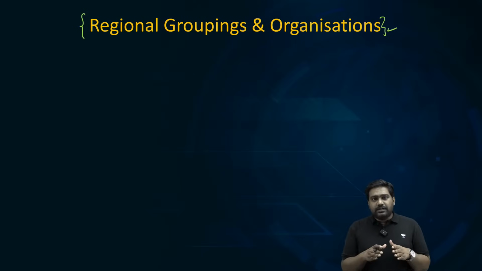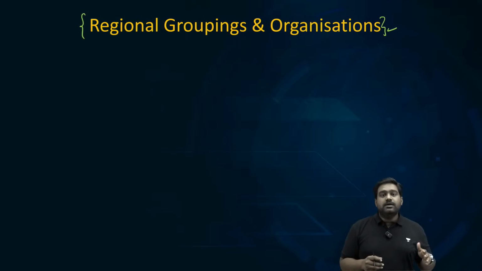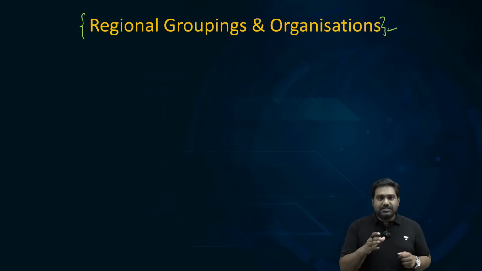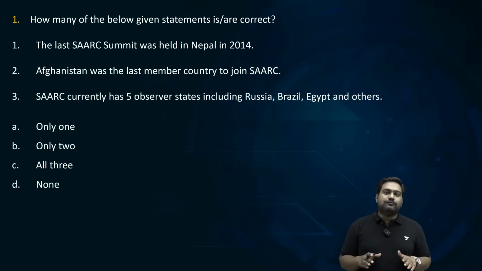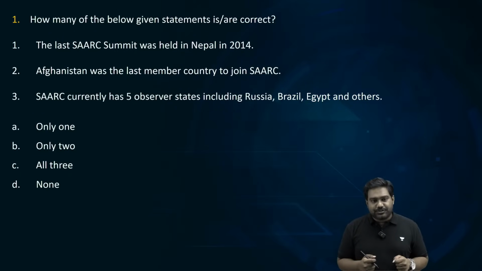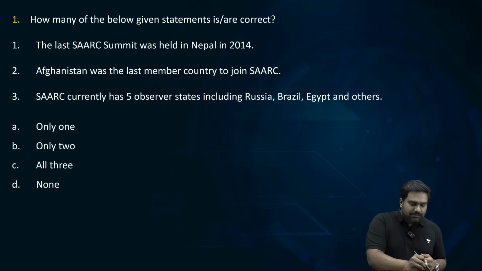So I will not just cover the current affairs of last 18 months, but I will be covering some old topics as well from the last 4 to 5 years, because UPSC tends to surprise us by asking such unpredictable questions. So stay with me for the next 3 hours. I promise to cover around 50 topics, and this would be the best possible revision for you for covering international relations. So let's start with question number 1.